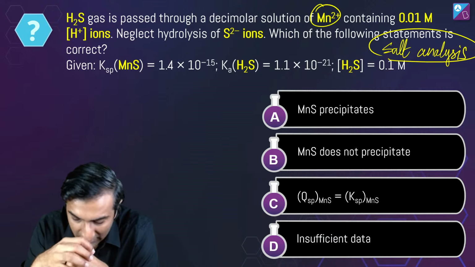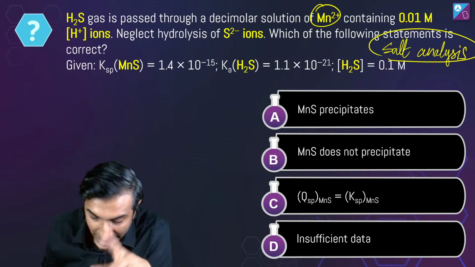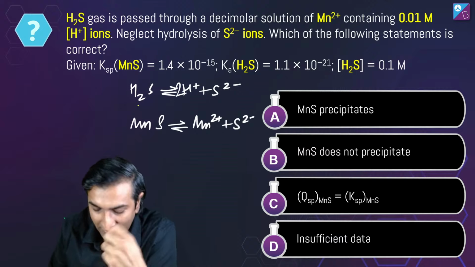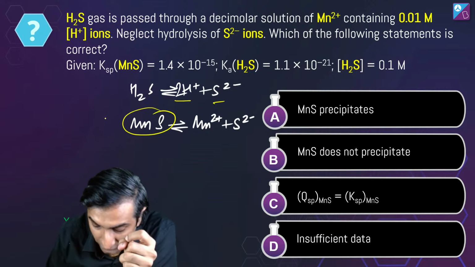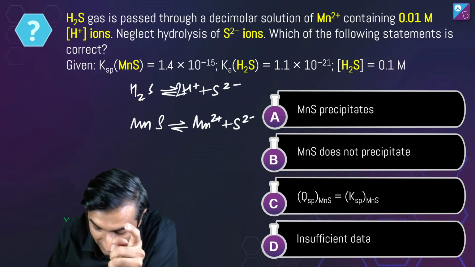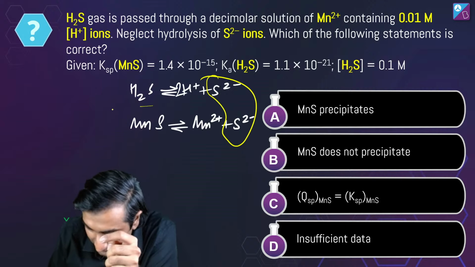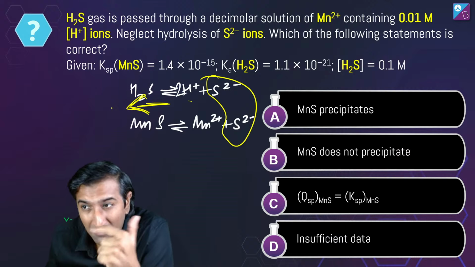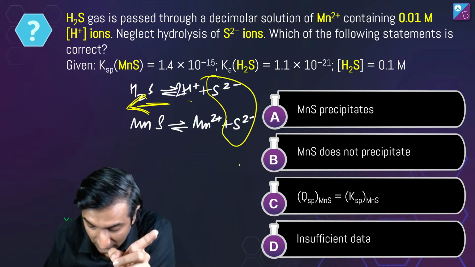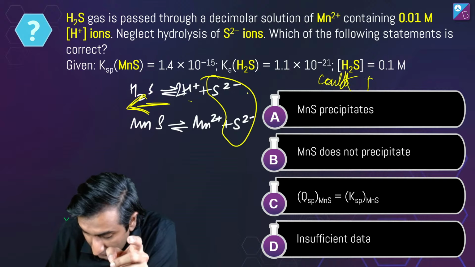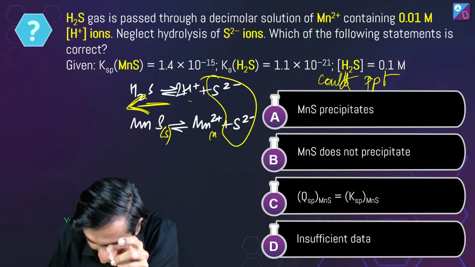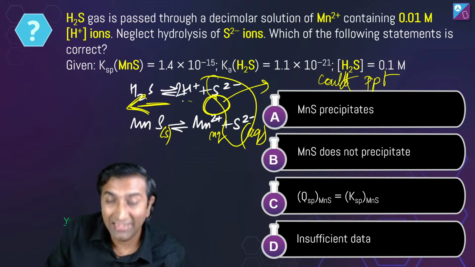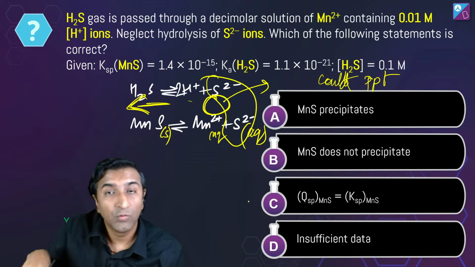Whatever your goal is. How do you do a question like this? क्या हो रहा है यहाँ पे? H2S is giving me H+ and S2-. And this also is happening. Now, because there is a common ion, there is going to be a suppression of this and the reaction is going to go backward. Reaction goes backward मतलब precipitate होने के chances हैं. Okay, it could precipitate, right? Because this right here is solid, ये दोनों aqueous हैं. So if there is sufficient S2- coming from here, then it will precipitate. What does sufficient mean? You compare with the KSP value.